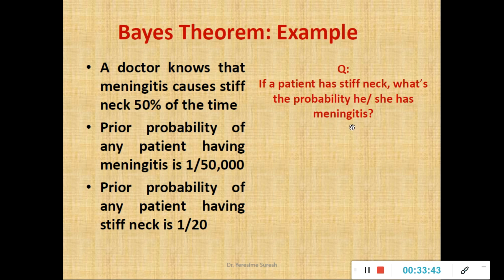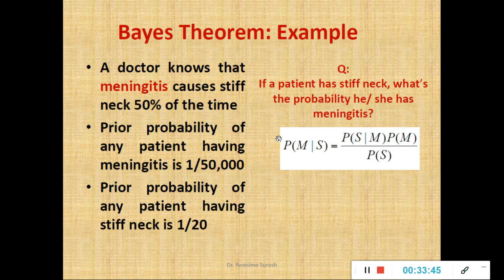So if I apply the Bayes theorem, I use the posterior probability M over S, the probability given stiff neck is already known to me. My objective is to find the probability that any given patient has meningitis.